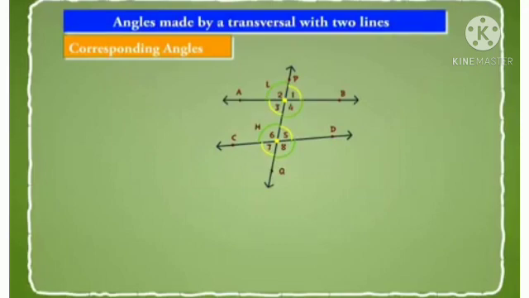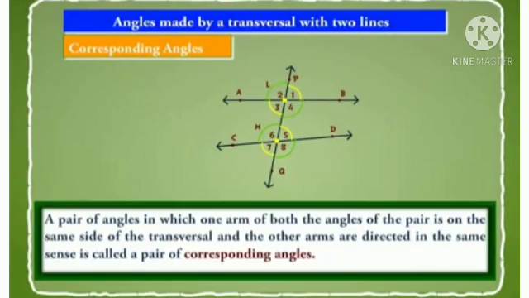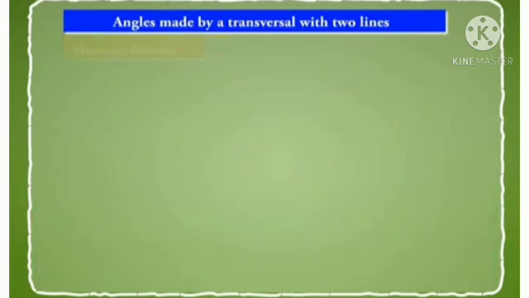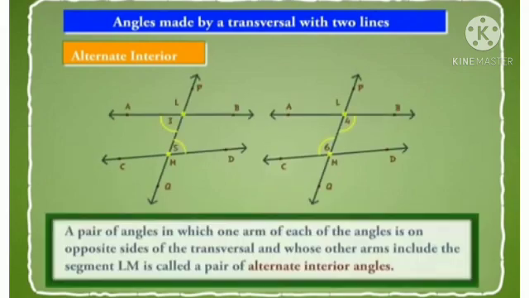These angles form pairs of corresponding angles. Hence, a pair of angles in which one arm of both the angles of the pair is on the same side of the transversal and the other arms are directed in the same sense is called a pair of corresponding angles. Let us now learn what are alternate interior and exterior angles.